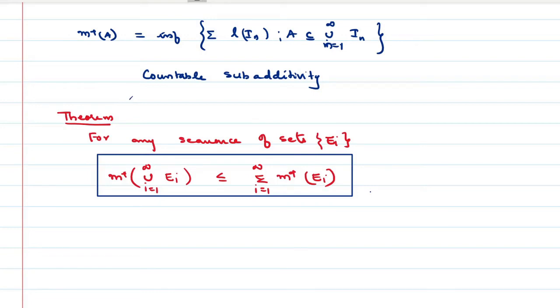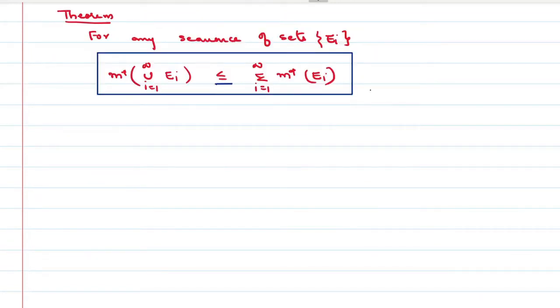This relation is called countable subadditivity of outer measure. ഇവിടെ ഇക്വാളിറ്റി ആണ് വന്നിരുന്നെങ്കിൽ ഇത് countably subadditive എന്ന് പറയില്ല. It is countably additive എന്ന് പറയും. Let's move on to the proof.